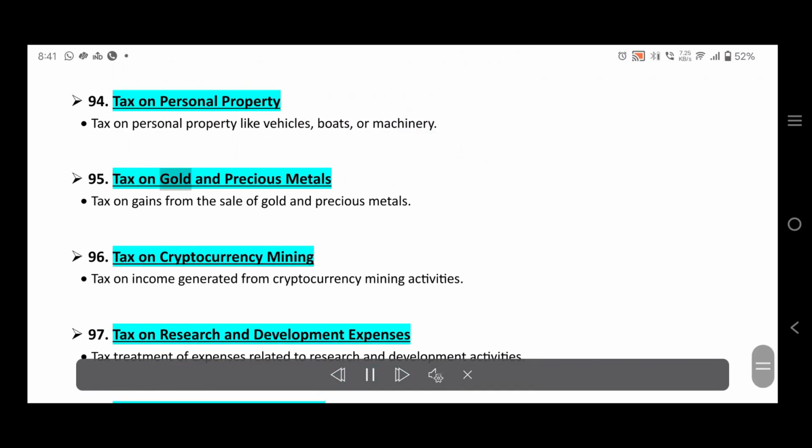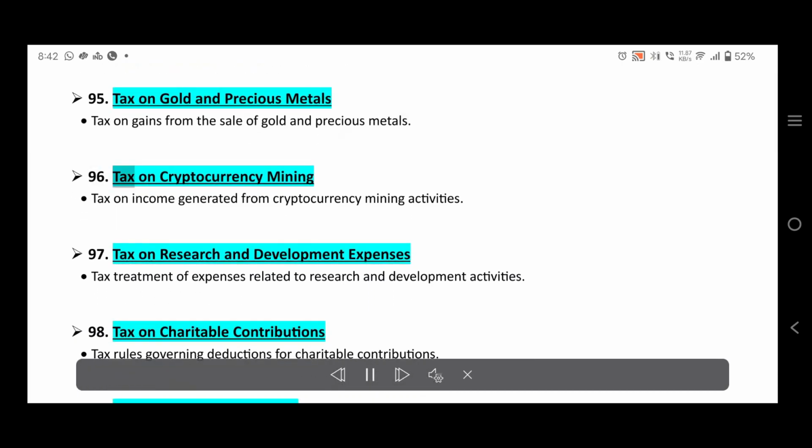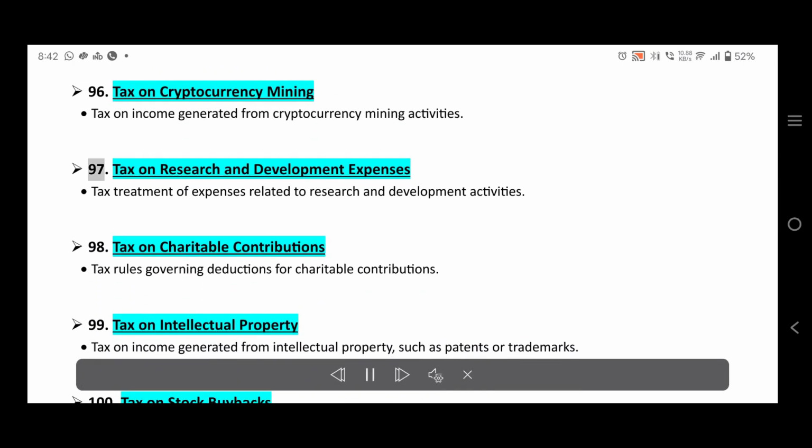95. Tax on gold and precious metals. Tax on gains from the sale of gold and precious metals. 96. Tax on cryptocurrency mining. Tax on income generated from cryptocurrency mining activities. 97. Tax on research and development expenses. Tax treatment of expenses related to research and development activities.